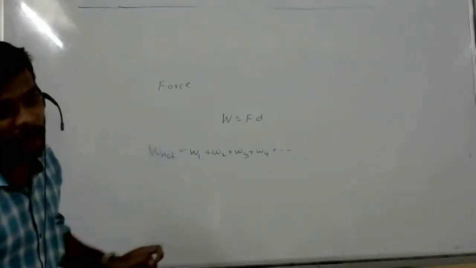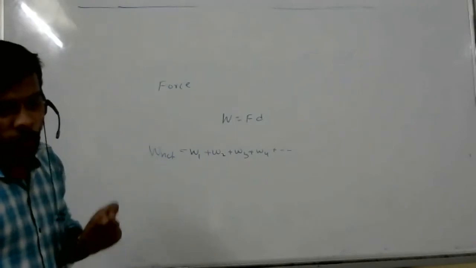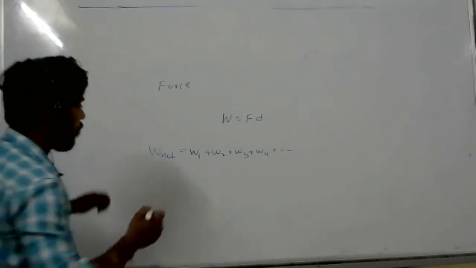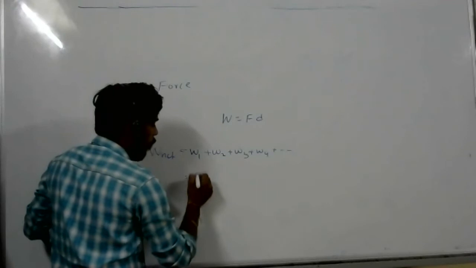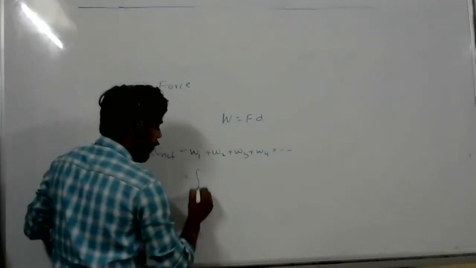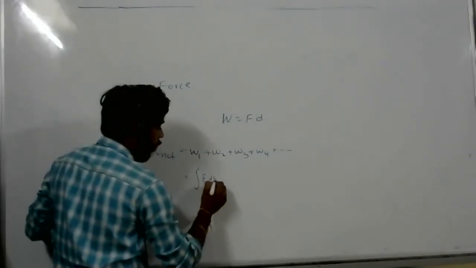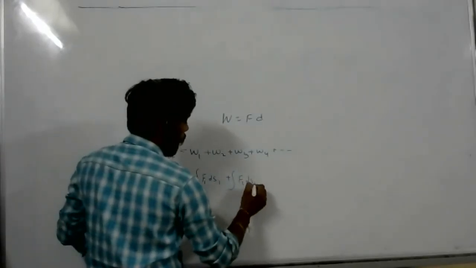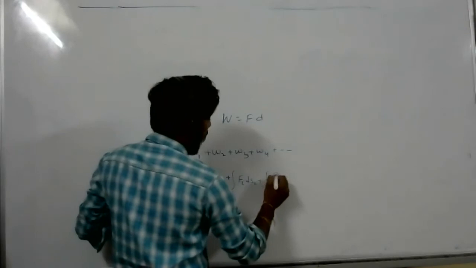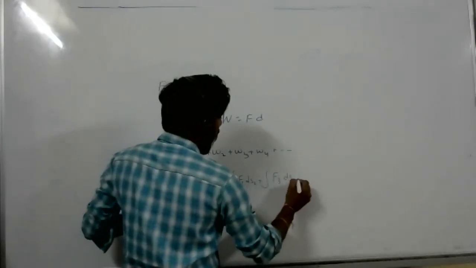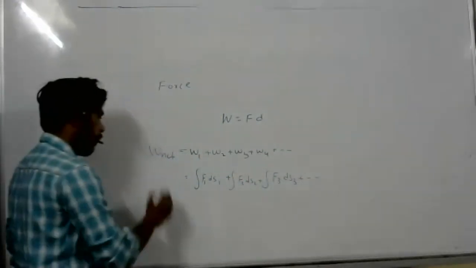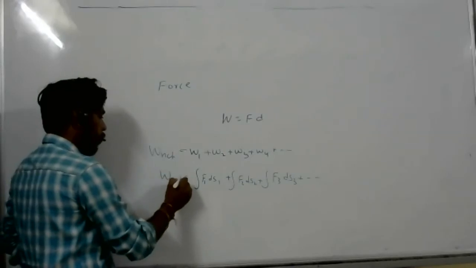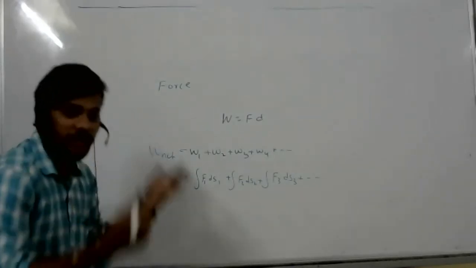Why am I saying individual work done? Here the force is changing. In the W1 place I will write integration F1 dS1, plus integration F2 dS2, plus integration F3 dS3, and so on. That is the work.